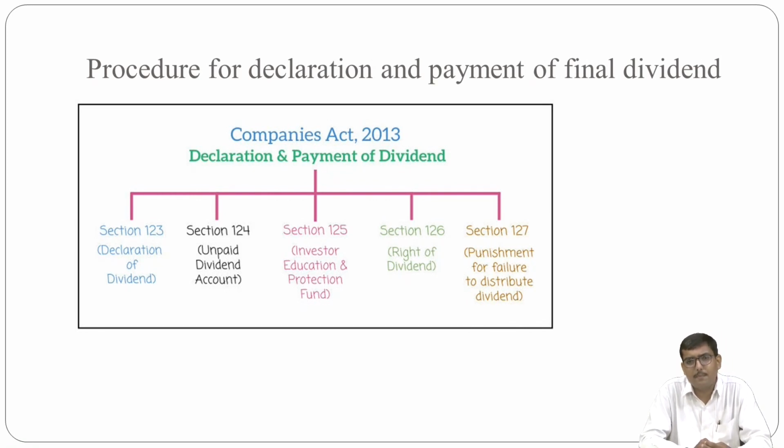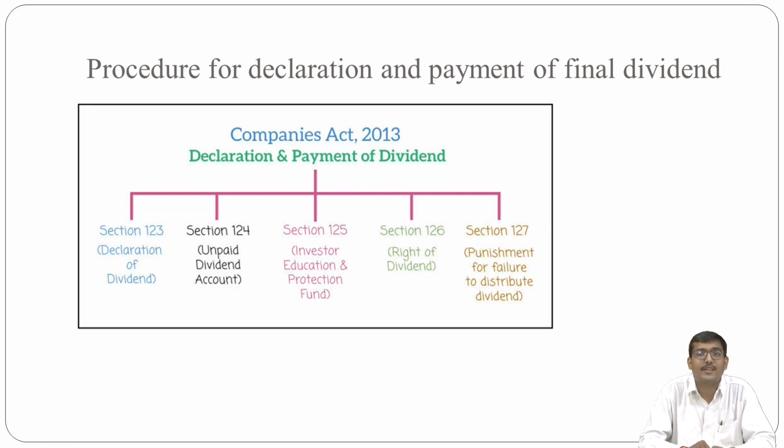The main sections defined in the Companies Act 2013 for declaration and payment of dividend are: section 123, as we studied previously, that is declaration of dividend. Second, section 124, that is unpaid dividend account. You have to operate the unpaid dividend account as we learned in point number 2.